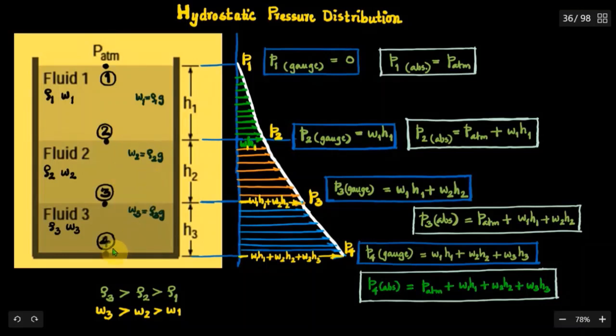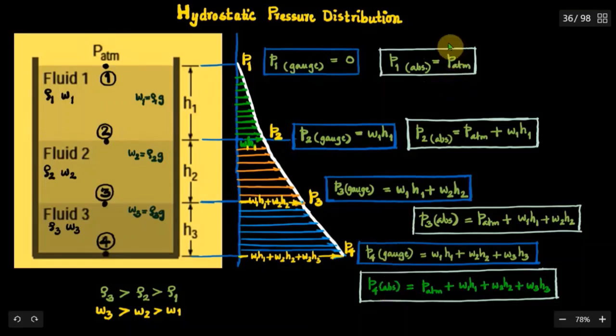And at the point 4, under the influence of all these 3 columns, the gauge pressure P4 gauge will be the sum of the pressures due to the liquid columns h1, h2 and h3 with their respective specific weights. So P4 gauge is W1 h1 plus W2 h2 plus W3 h3.